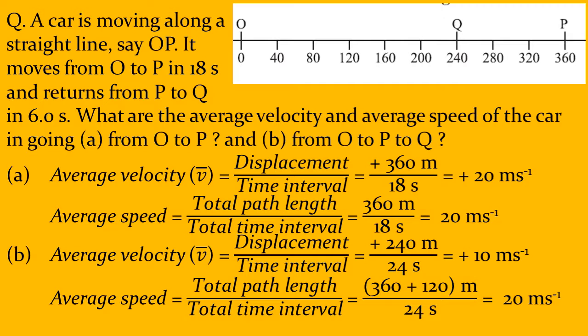But now let us see what is the speed. The average speed is the total path length, O to P 360 plus P to Q 120. So it is 360 plus 120 divided by the time. Correct? So this is different, isn't it? It is 20 meters per second. So in this case, the average velocity is not the same as the average speed. And did you notice something? The average speed will always be either equal to or more than the average velocity.